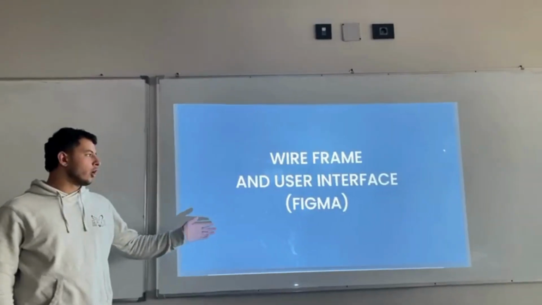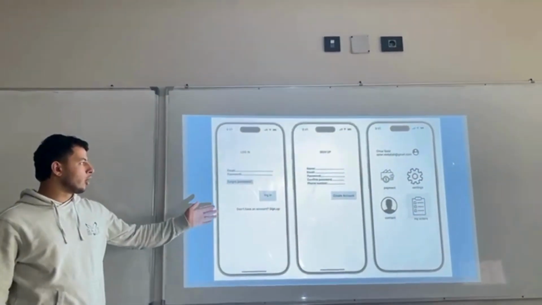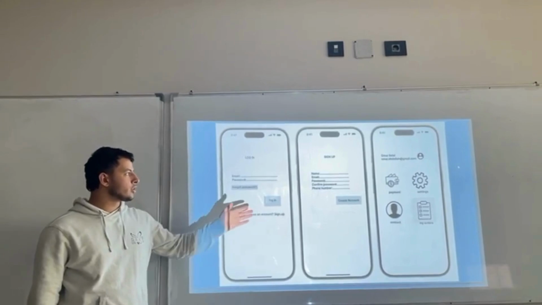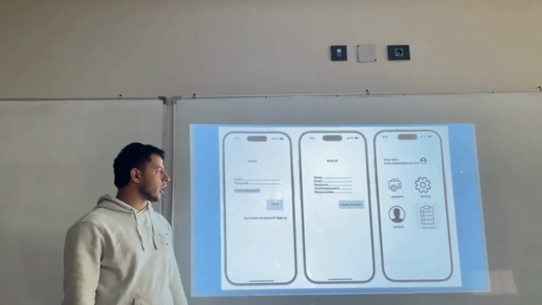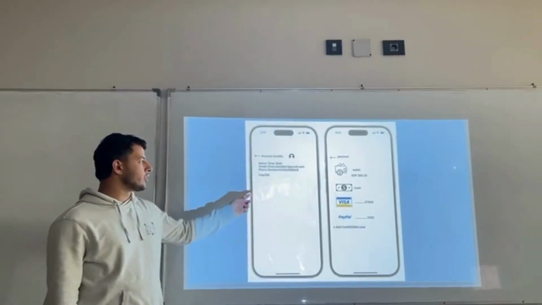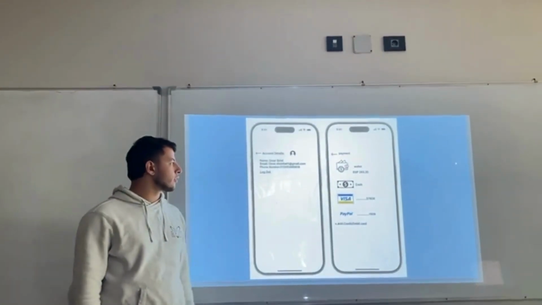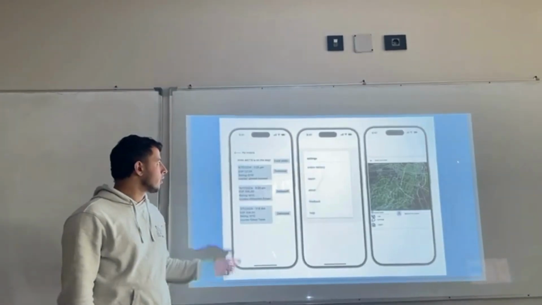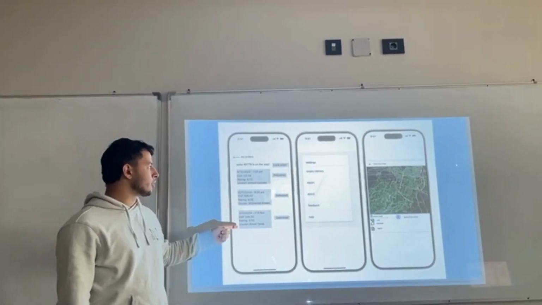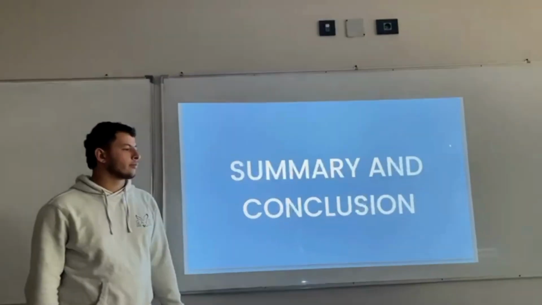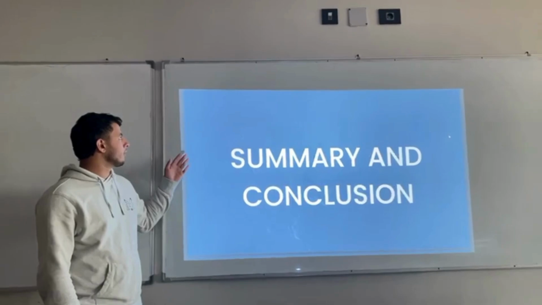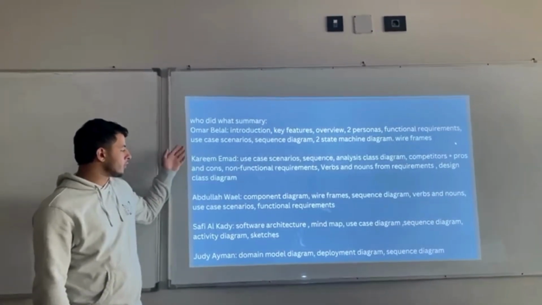Those are our UI frames. We have the login, home page, sign up, the options, account details, payment methods, my orders, the order histories, settings, and how to track your order. Summary. This is who did what.